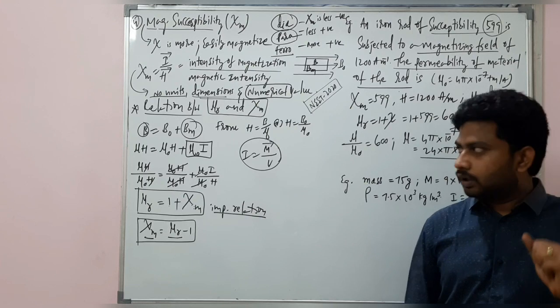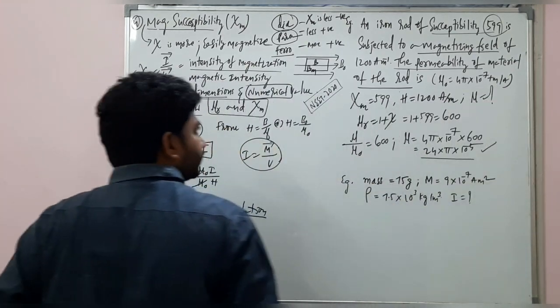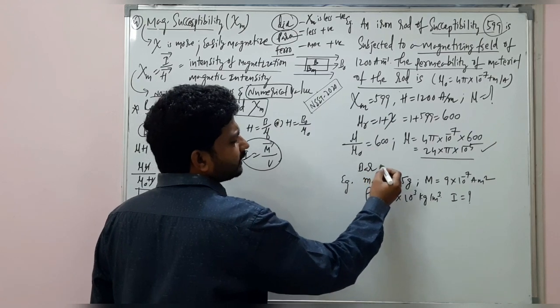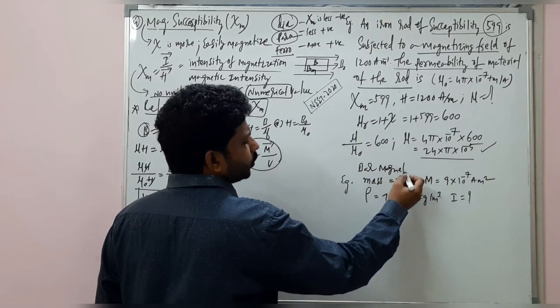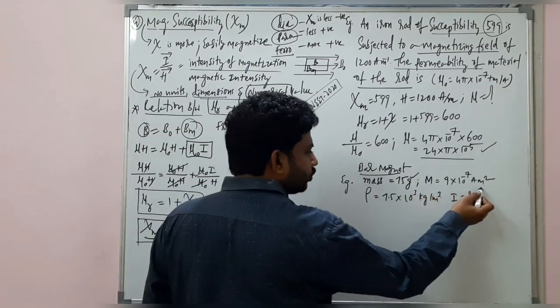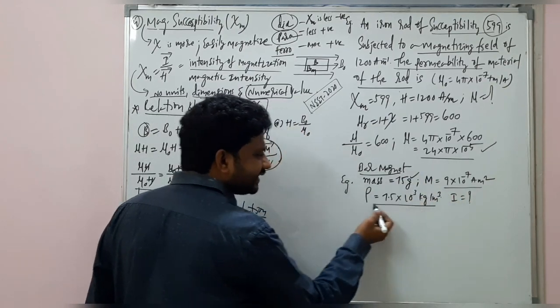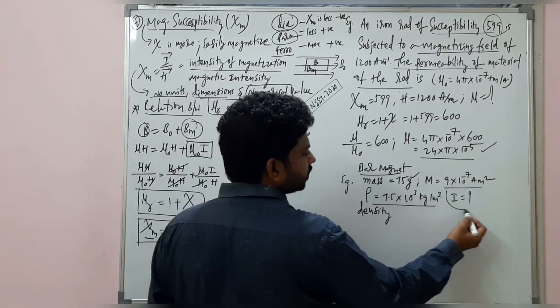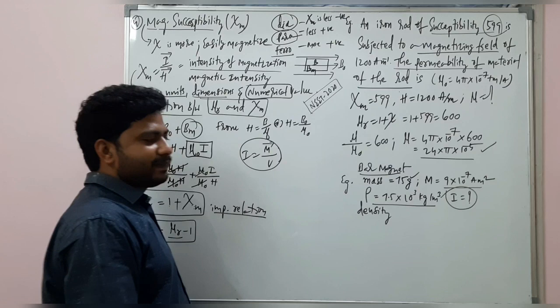Right? Now, next. A bar magnet is given whose mass is 75 gram, whose magnetic moment is mentioned and density is mentioned. The question is to find the intensity of magnetization.